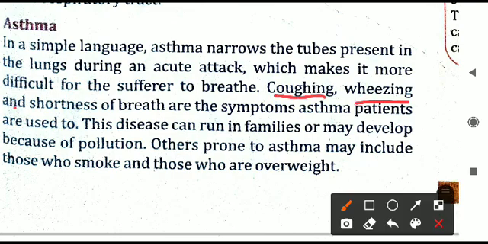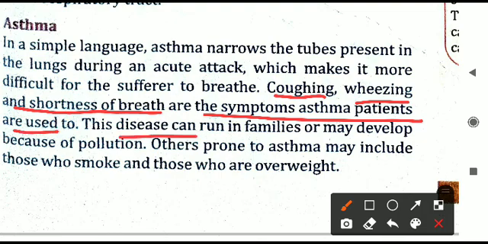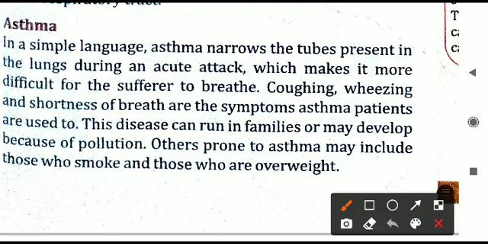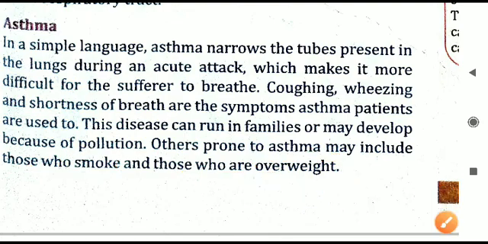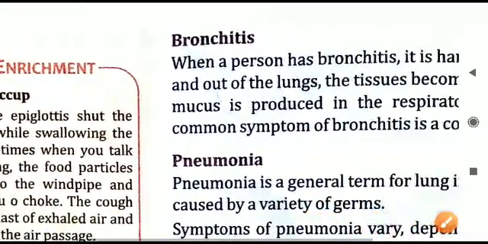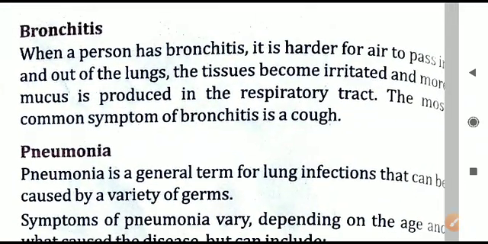Coughing, wheezing and shortness of breath are the symptoms asthma patients are used to. The disease can run in families, meaning it can transmit through generations, and may also develop because of air pollution. Others prone to asthma may include those who smoke and those who are overweight. These people who smoke or have extra weight are at risk of developing this disease. That was asthma.